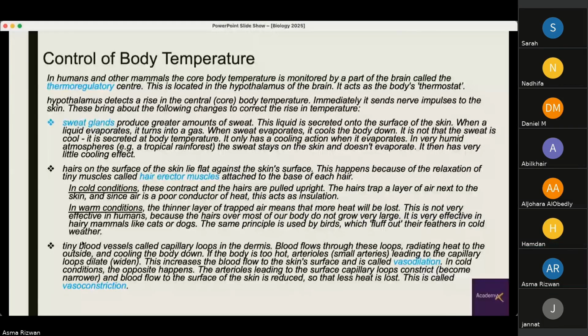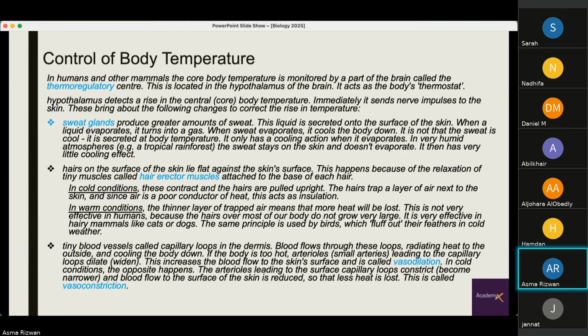Again, if I relate it to the control of body temperature, this is what is happening. Blood flows through the loops, radiating heat to the outside and cooling the body down. If the body is too hot, what will happen is the arterioles, which are small arteries, which lead to the capillaries, increase the blood flow to the surface of our skin so that we can get rid of the increased temperature. The blood flow is increased. How? Because the vessels dilate. Vaso means vessels and dilation means increasing in